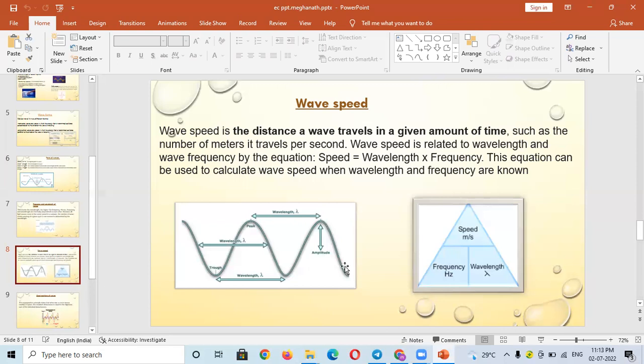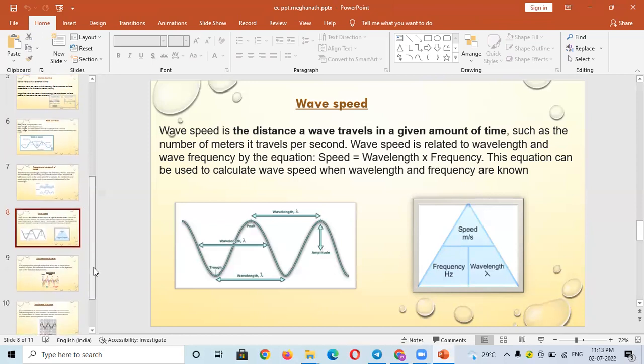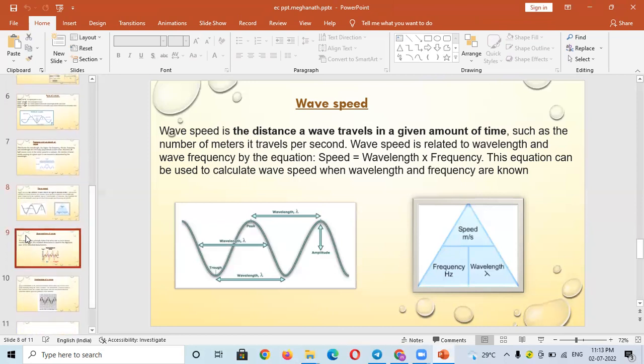So these two pictures represent the formula. This triangular picture represents speed in meters per second, frequency in hertz, and wavelength as lambda. And coming to the next slide.